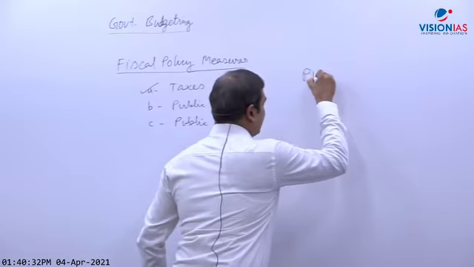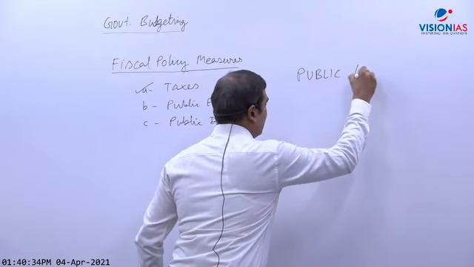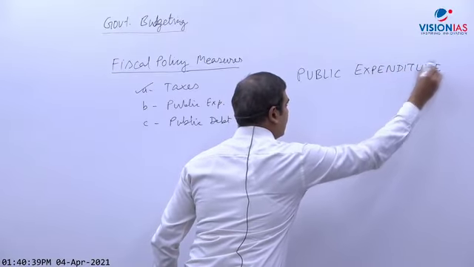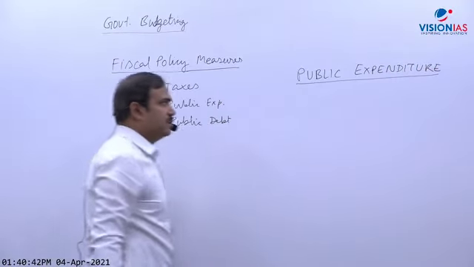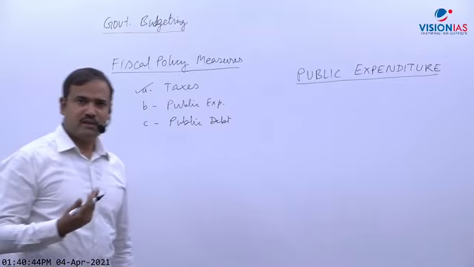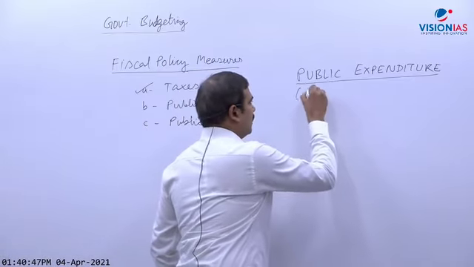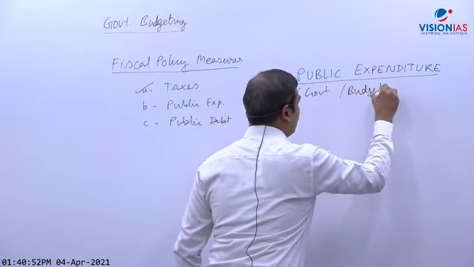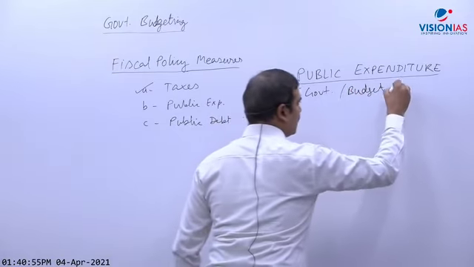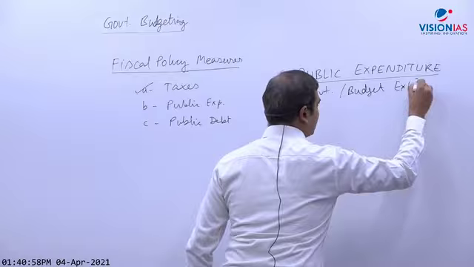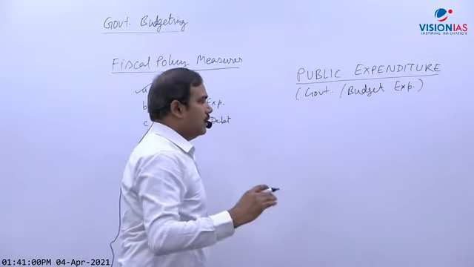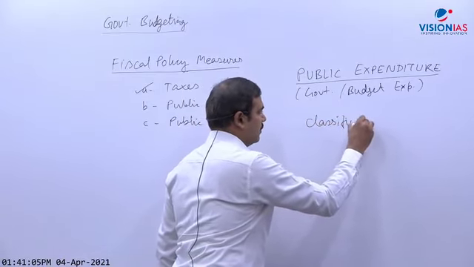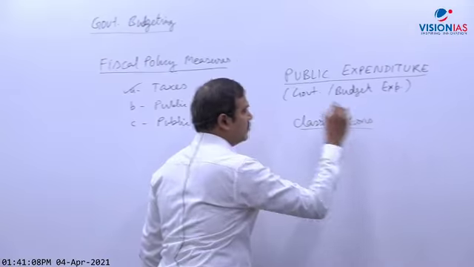So now write down public expenditure. Public expenditure means government expenditure simply. We may call it government expenditure, or even budget expenditure, because whatever government spends is through the budget. So government expenditure or budget expenditure. Now, first of all, I will discuss classifications of this public expenditure.